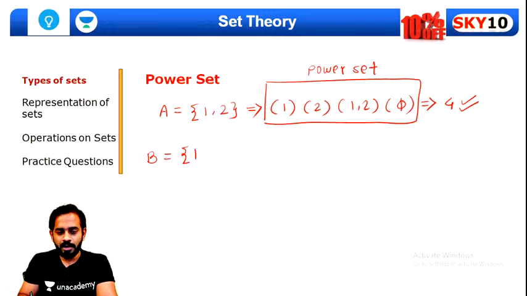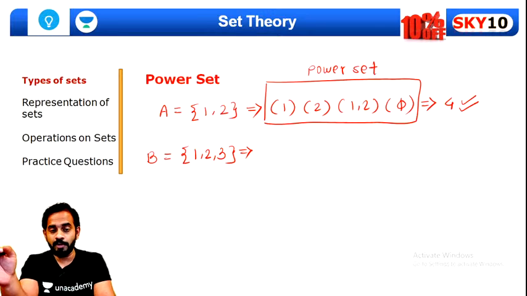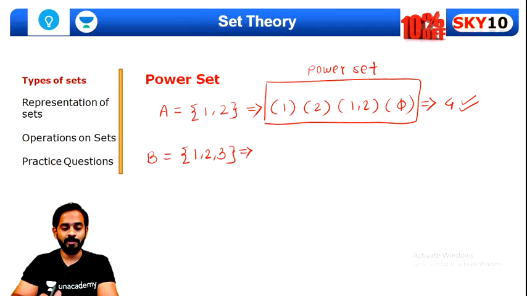Quickly tell me, 1, 2 and 3. I want all of you to give me the different subsets possible for 1, 2 and 3 now. Can you tell me quickly? What are the different subsets possible for 1, 2 and 3? I want answers from every one of you. So give me the answer, guys.